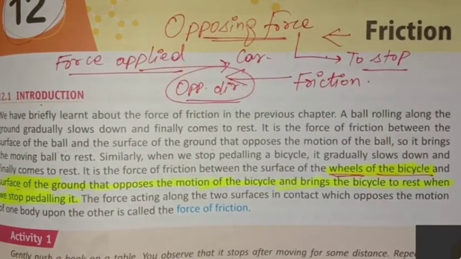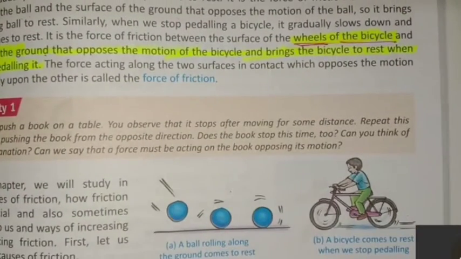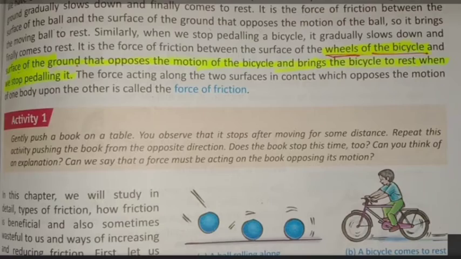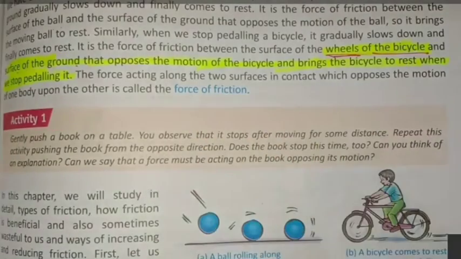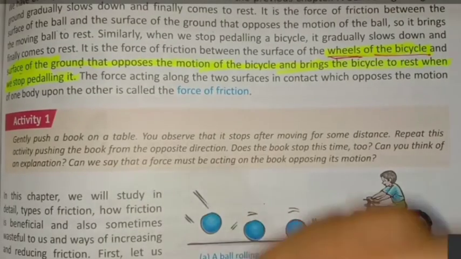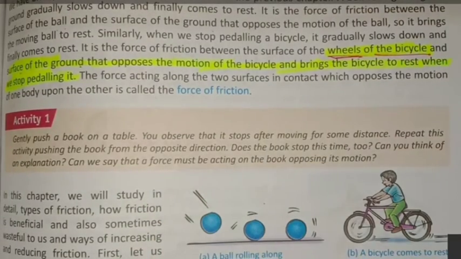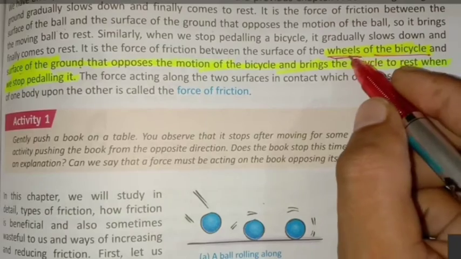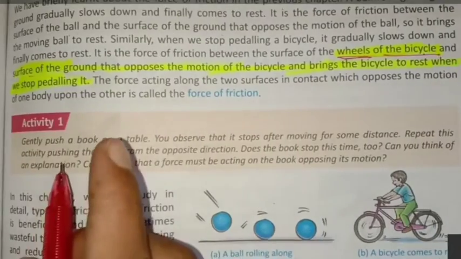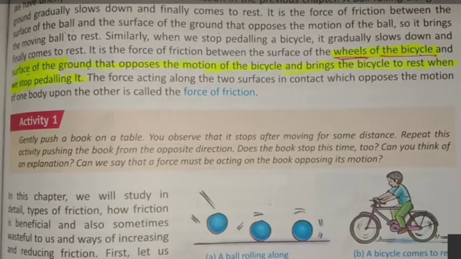Okay? When we stop moving pedals, like in a bicycle, what will happen? After covering a small distance, your bicycle will get stopped. Why? Because of the frictional force working. And this frictional force is working between the wheels of the bicycle and the surface of the ground. Okay, so what is this frictional force?